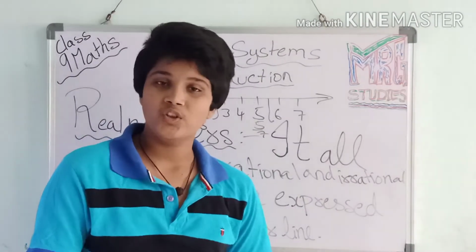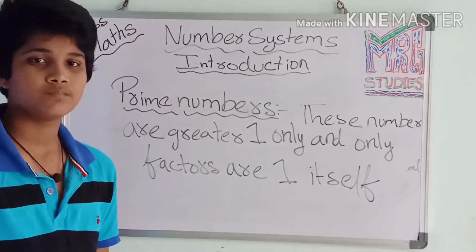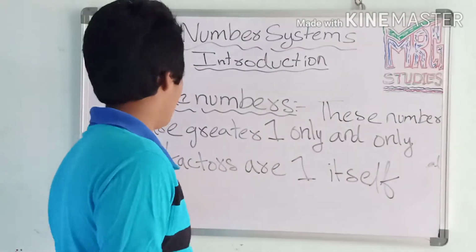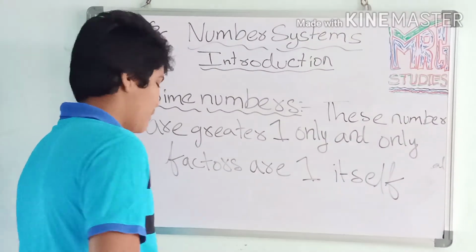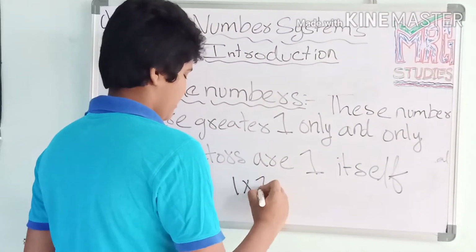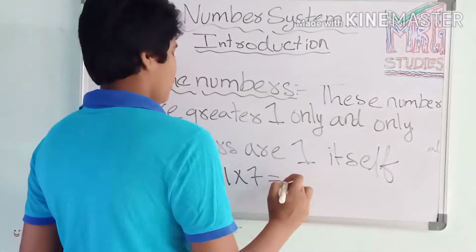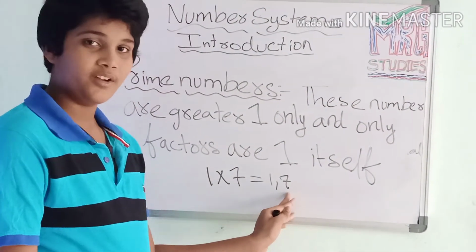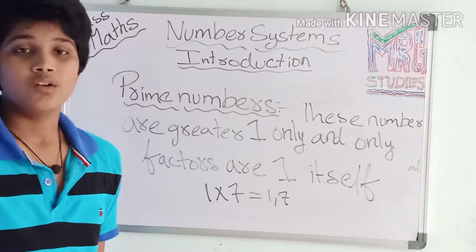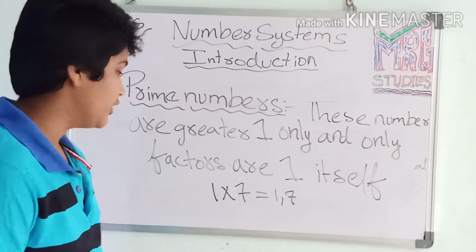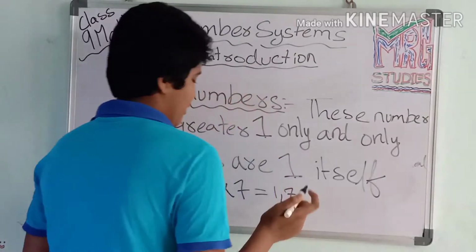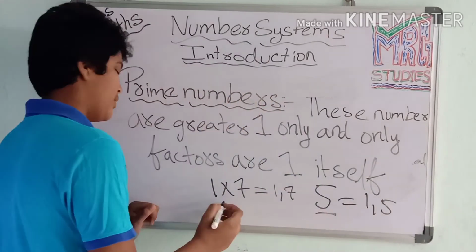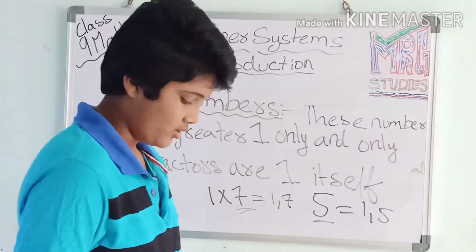Now I am going to tell you the prime numbers and composite numbers. Prime numbers are numbers greater than 1 whose only factors are 1 and itself. For example, 1 into 7 equals 7, so the factors are 1 and 7. Because in the tables, 7 comes only in the 1 table and the 7 table. It will not come in the 2 table or 3 table. That's why this is a prime number. And 5 is also a prime number, and 7 is also a prime number.